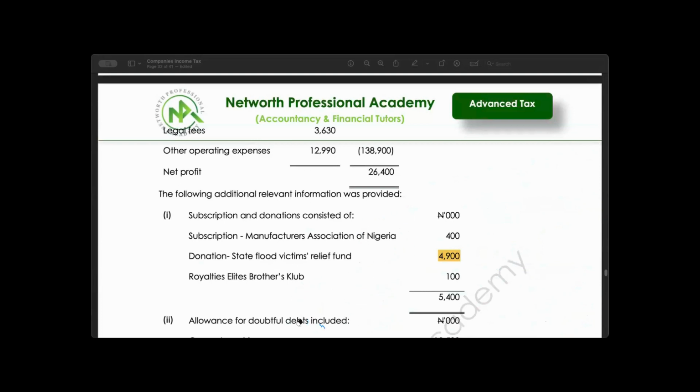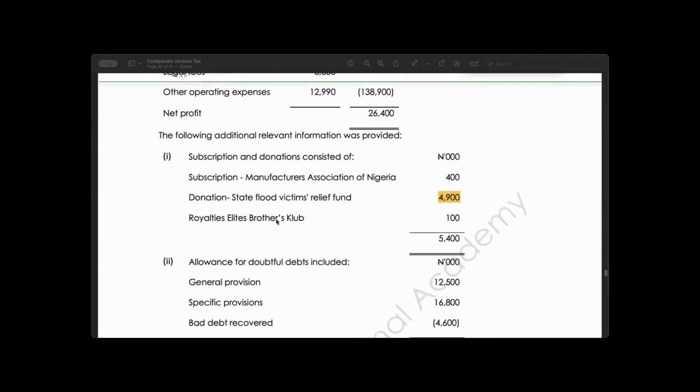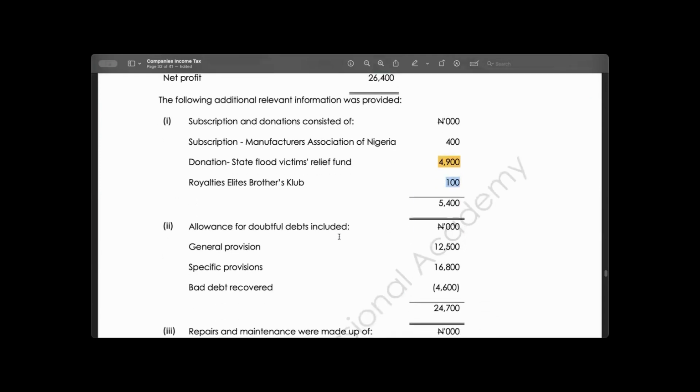So that is the treatment of that. Donation to Royalty Club, Big Boys Association. Is it allowed or not allowed? It is not allowed. Let's go.